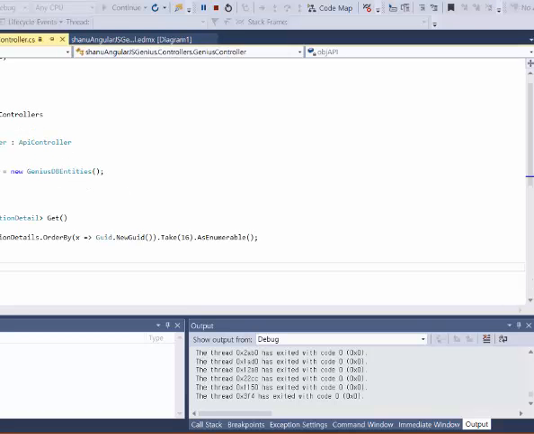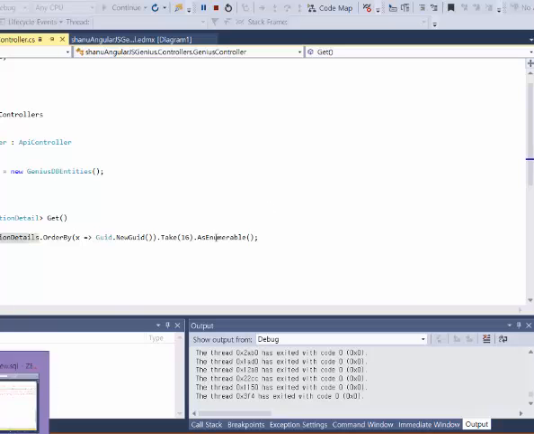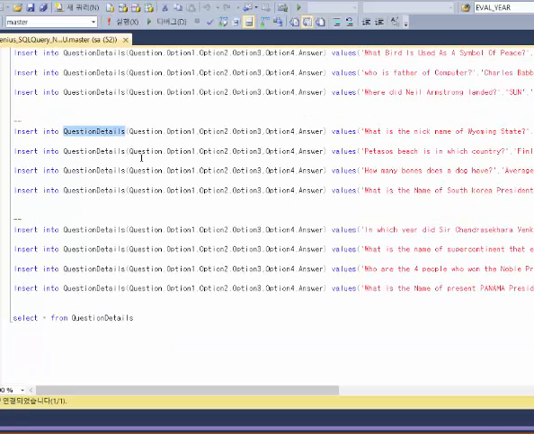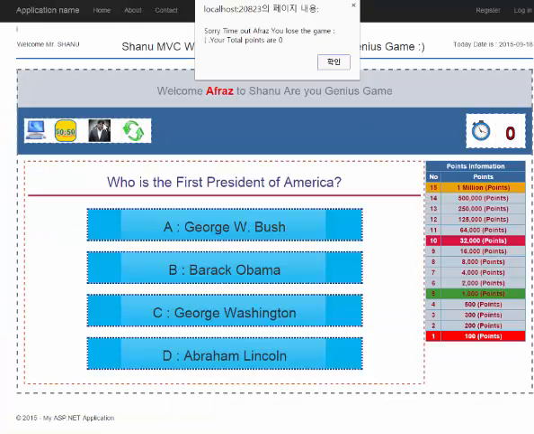In this controller we create an object for our DB entities, and using IEnumerable we get the question details. The question details are the table name. Here you can see, we order by this and get random questions. We will take only 16 questions from this database, and these will be displayed in our application. So these questions will be displayed here.